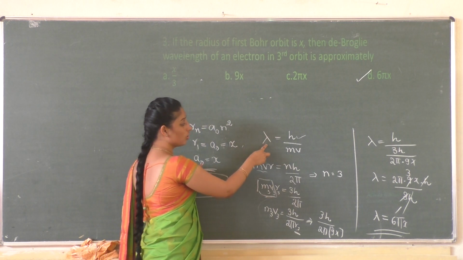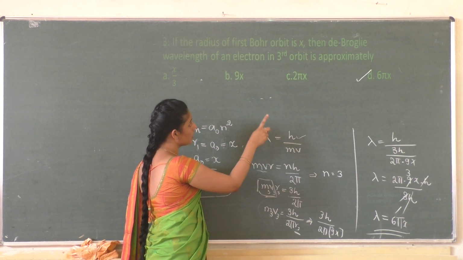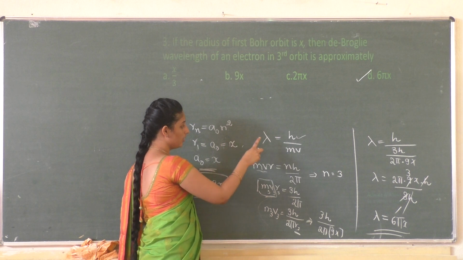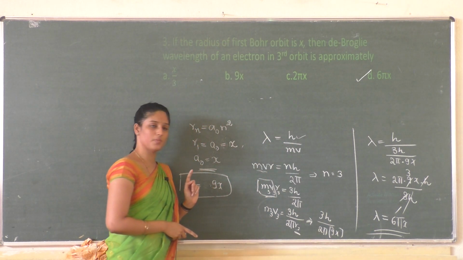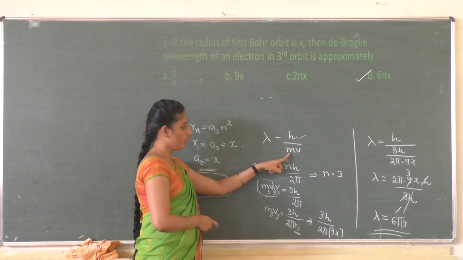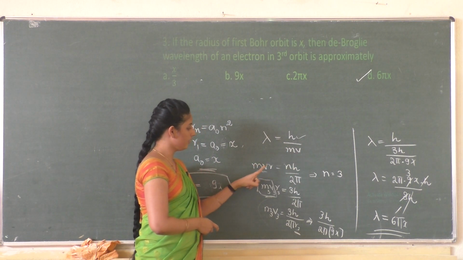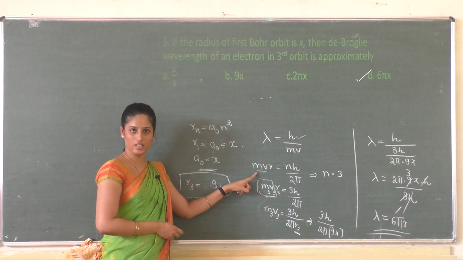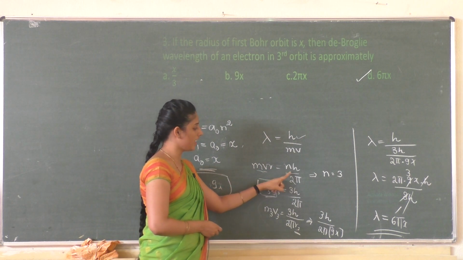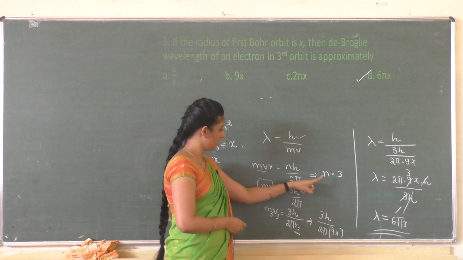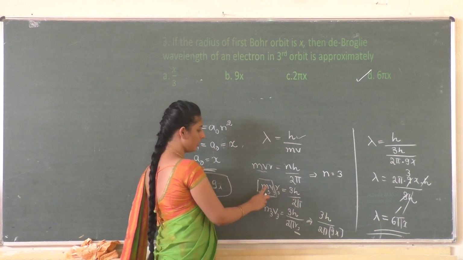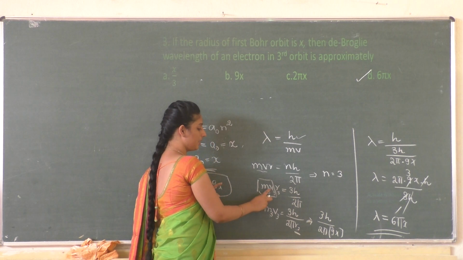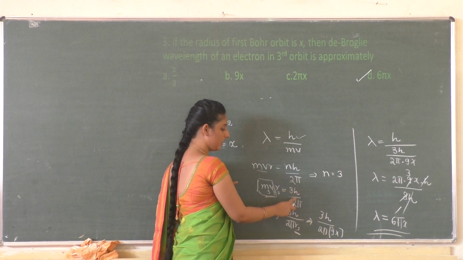Next, coming to the question part, they asked to calculate the de Broglie wavelength. We have the formula for de Broglie wavelength as h by mv. In order to get this value, we took the formula of angular momentum, that is mvr is equal to nh by 2 pi, and substituted the condition for the third orbit, m3v3r3 is equal to 3h by 2 pi.